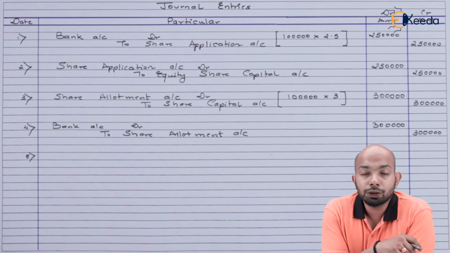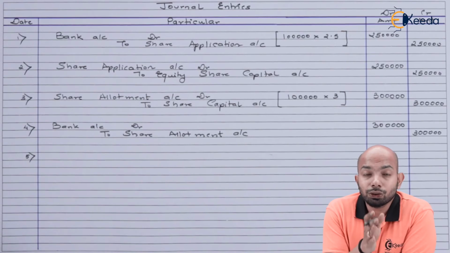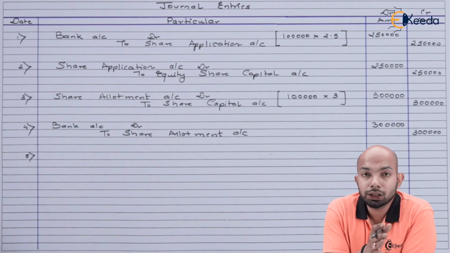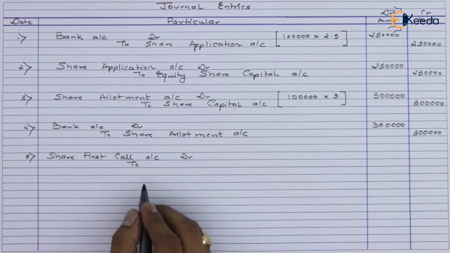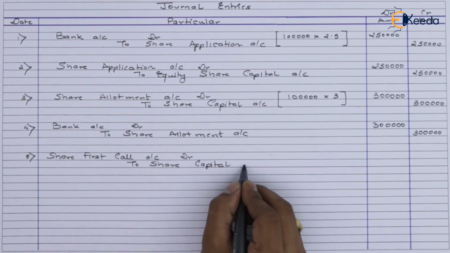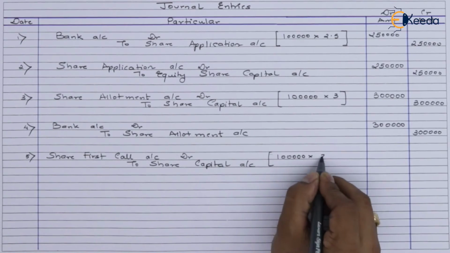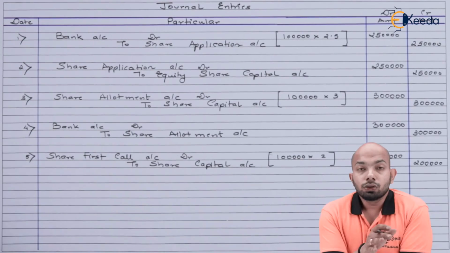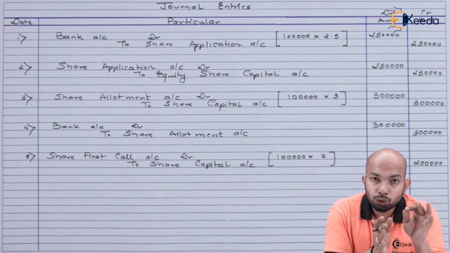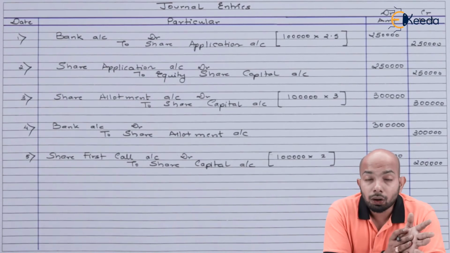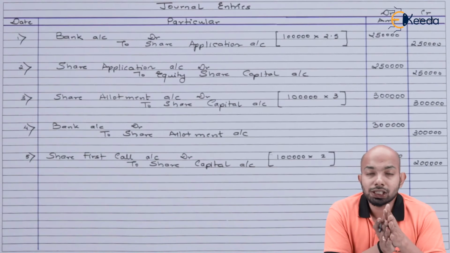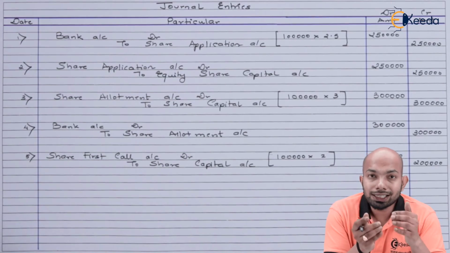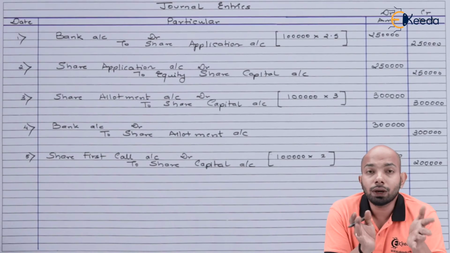Now the next entry will refer to the first call amount being due. That means the first call amount that was supposed to be due here, we will make that entry now. The first call amount is 2 rupees per share. 1 lakh is the number of shares that we have. So 1 lakh multiplied by 2 gives you 2 lakh. 2 lakh is ideally what we're supposed to receive.